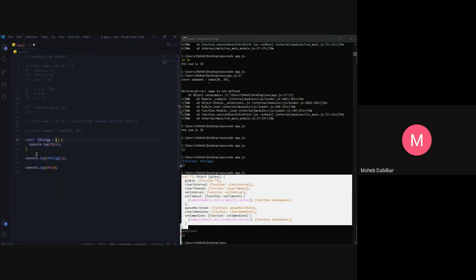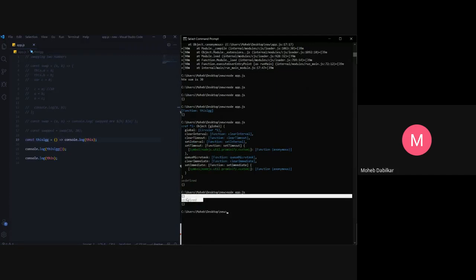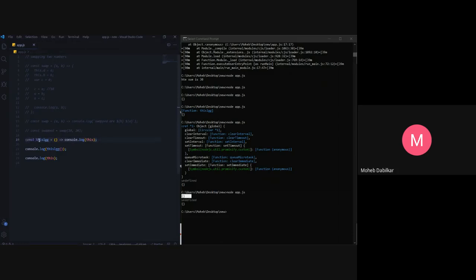Const this equals to, and then, let's just see this. You see it returns nothing, just an undefined and this object. So this is just a limitation of arrow functions, as it gets assigned to a constant directly, but a function does not get assigned to a constant, so it remains a function as it is. So that is why functions work with this, but this does not work with arrow functions.